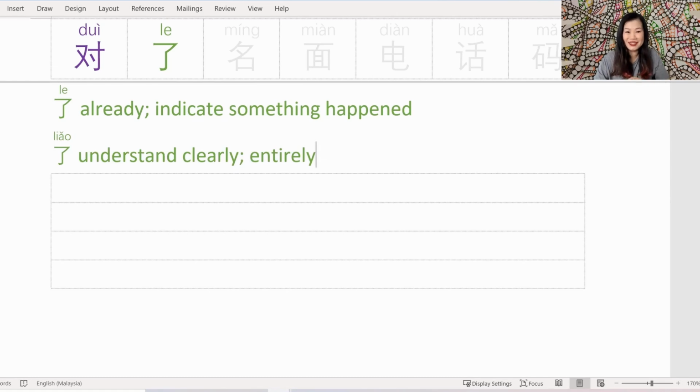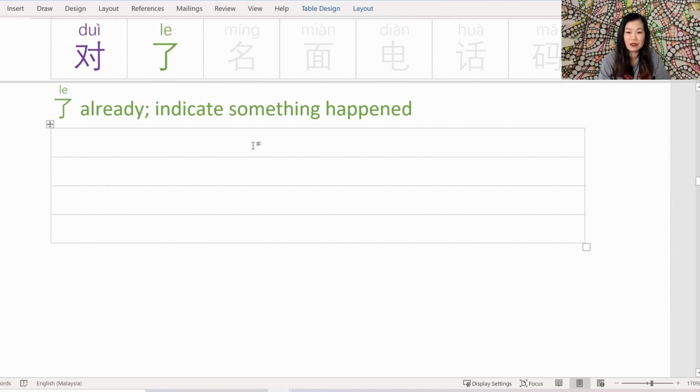So same squiggle, but pronounced liao and has a different meaning. It's to indicate that you understand something clearly or to indicate something in its entirety. Yeah, this is a long one. Please go grab a coffee if you need one. I'm going to start with le and then we'll come back and look at liao. I found 6 different ways that you can use le.